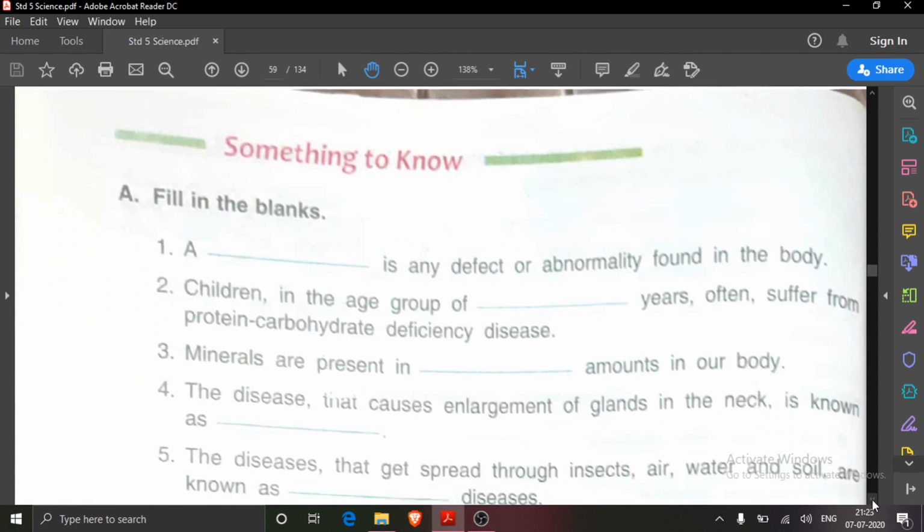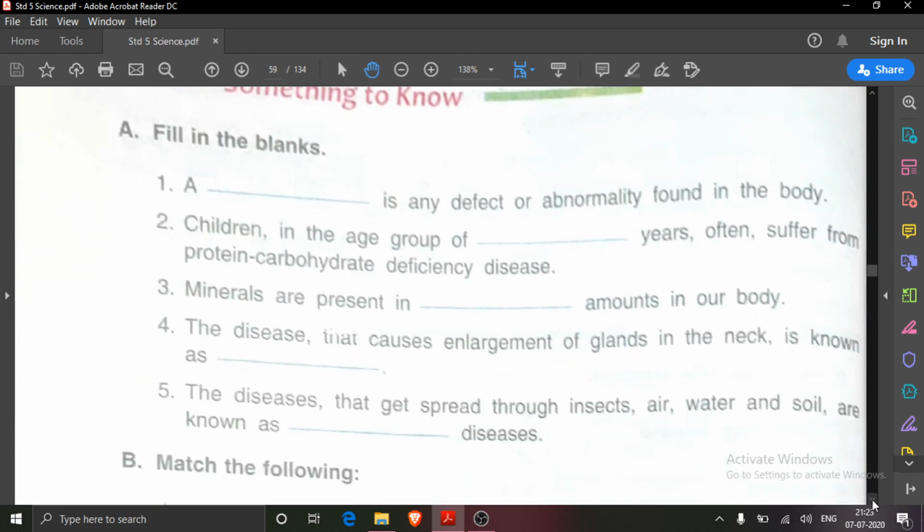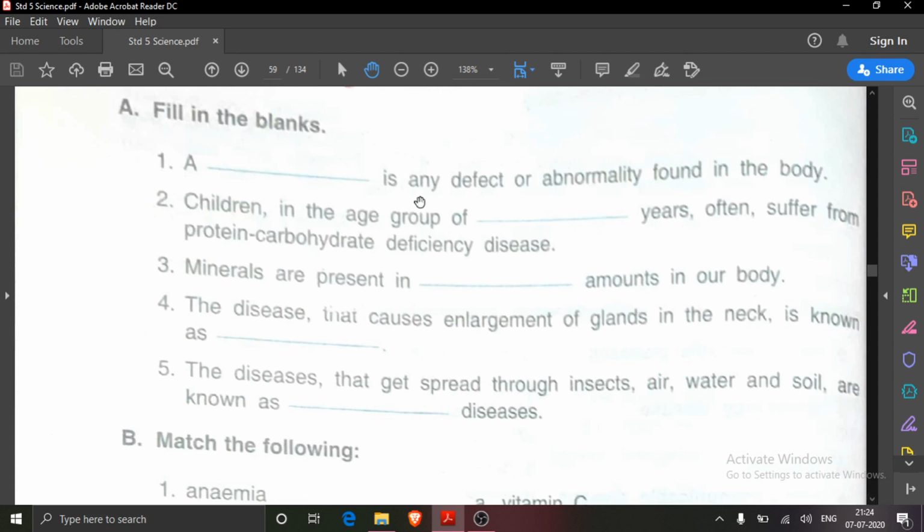Now come to the ABC part. Here it is. First one is, a dash is any defect or abnormality found in the body. Here what will you write? A disease. Disease is any defect or abnormality found in the body. And disease is spelled D-I-S-E-A-S-E.